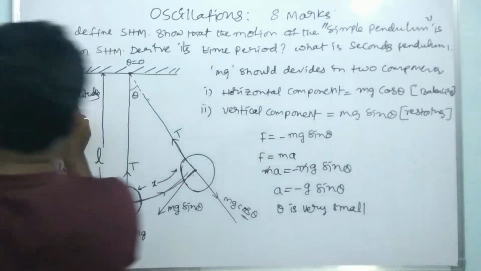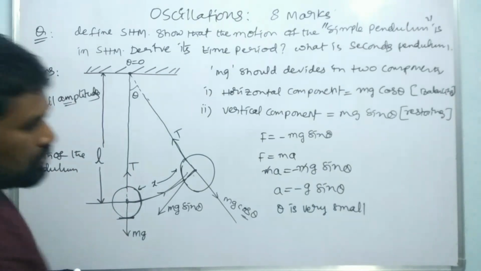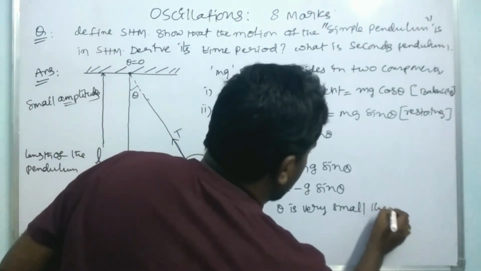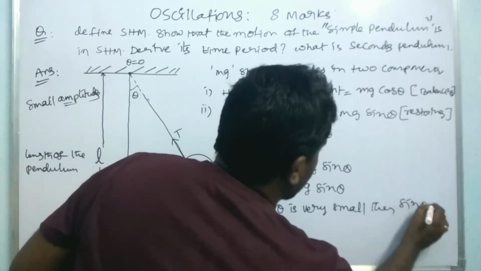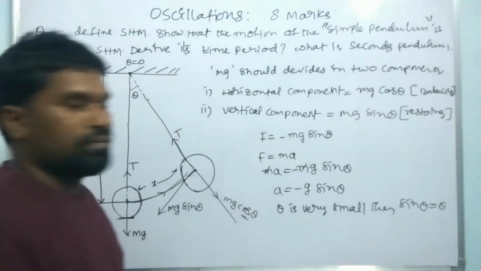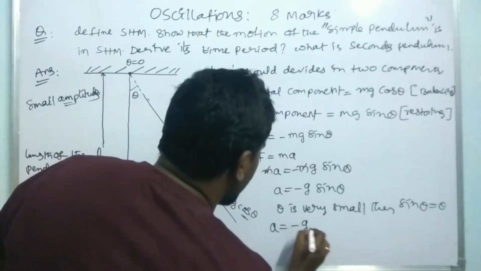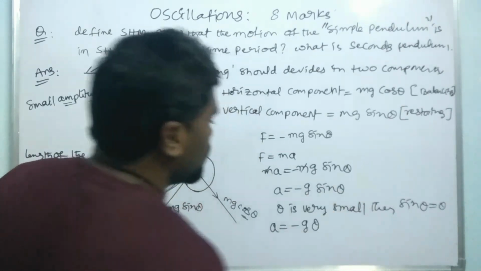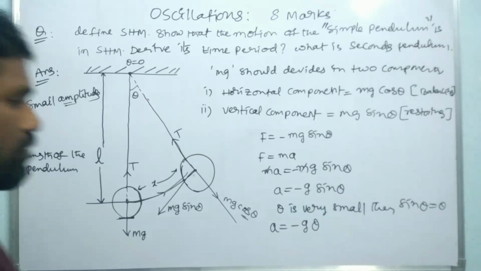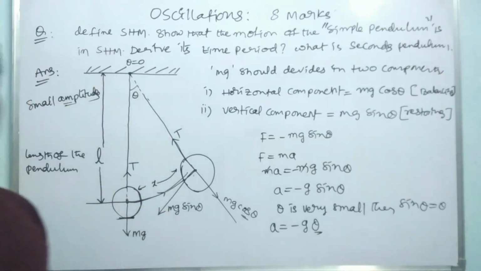So for small amplitude, that is small angle, if theta is very small, then we can write sin theta is equal to theta, right? So then we substitute here: a is equal to minus g into theta. Here sin theta is replaced by theta. Now we have to find the value of theta. How can we find the value of theta?